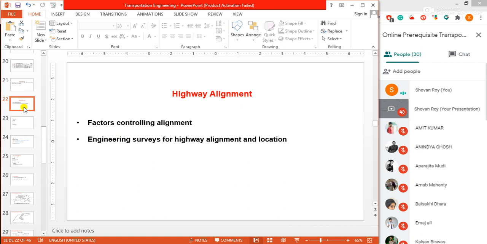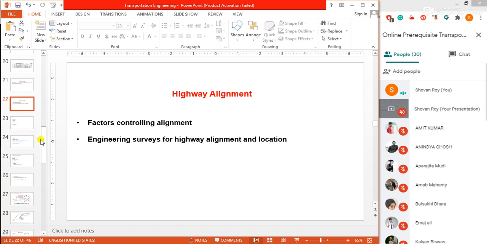the actual things which are in your proposed syllabus in highway alignment are the factors controlling alignment, and engineering surveys for highway alignment and location.